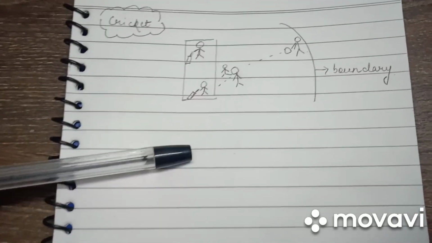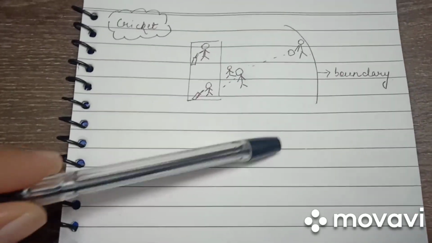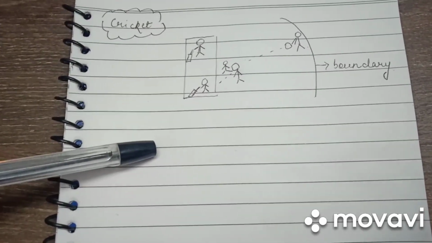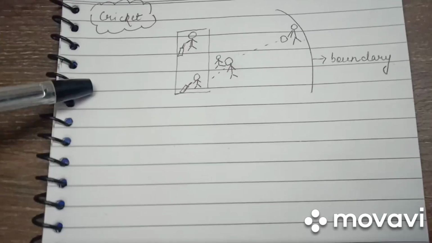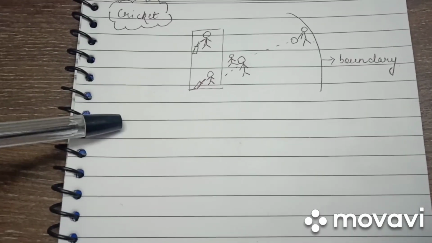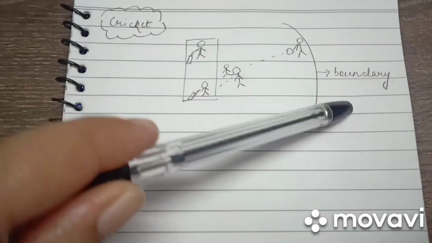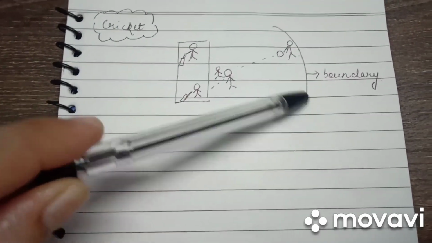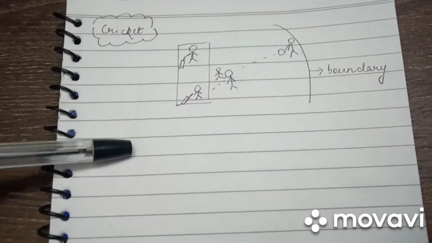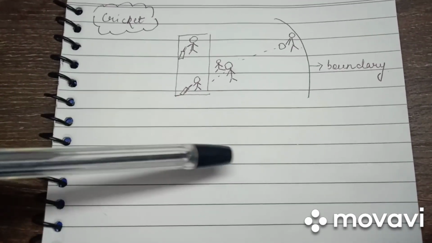Now, the question which arises is how are all of these actions performed? How is the goalkeeper able to stop the ball? How are players in hockey able to snatch the ball from each other through the hockey stick? How is the player standing near the boundary able to stop the ball? All these actions require application of force.